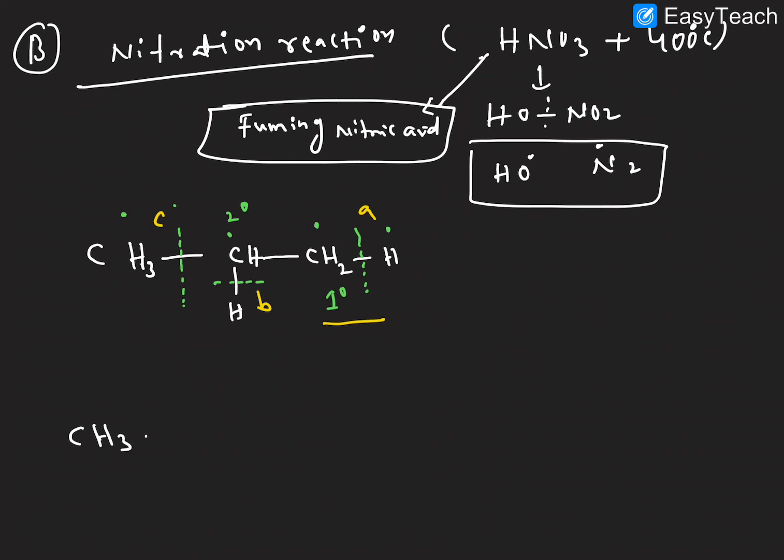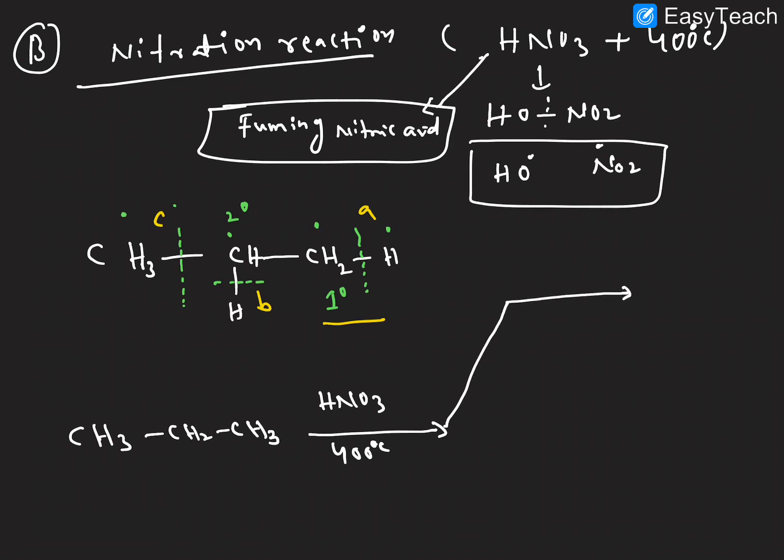Taking CH3, CH2, CH3, it reacts with HNO3 at 400 centigrade temperature. What products are we expecting here? If we break A, it's simple, the hydrogen is replaced by NO2.